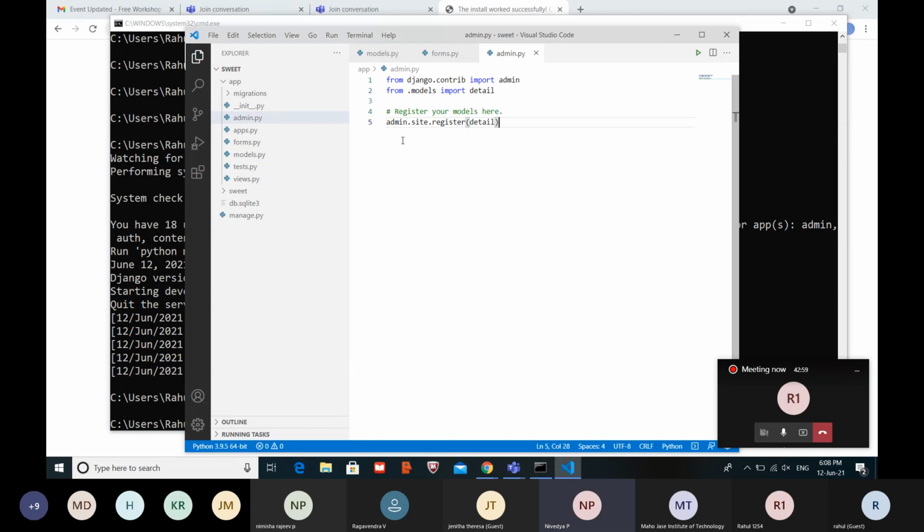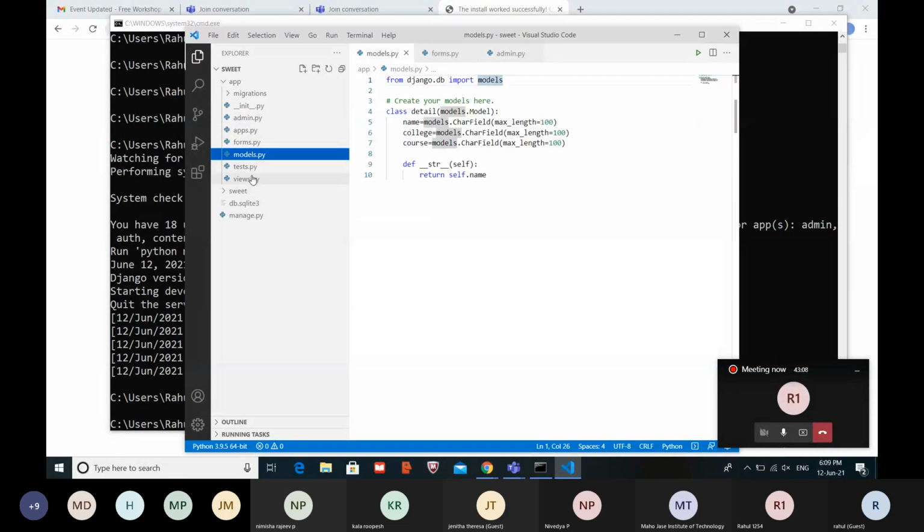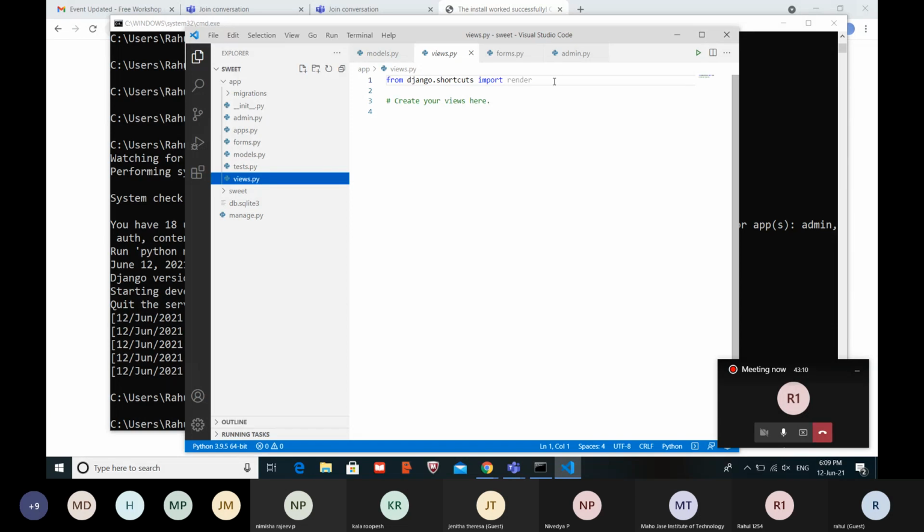Yes, sir. Okay, so now the second step in the Django MVT. First step, we have completed the model, and the second step is the view.